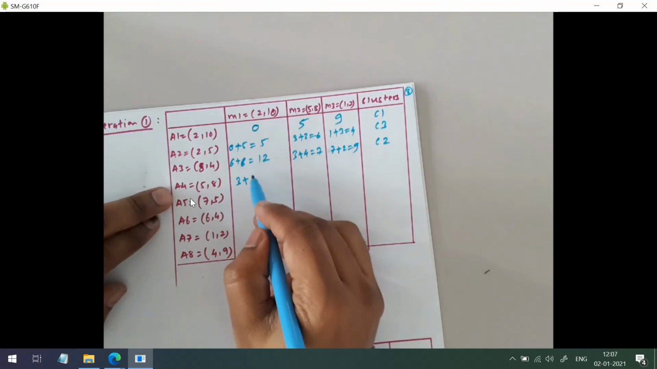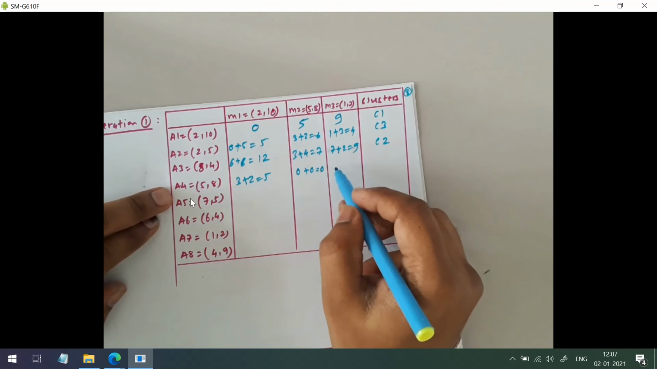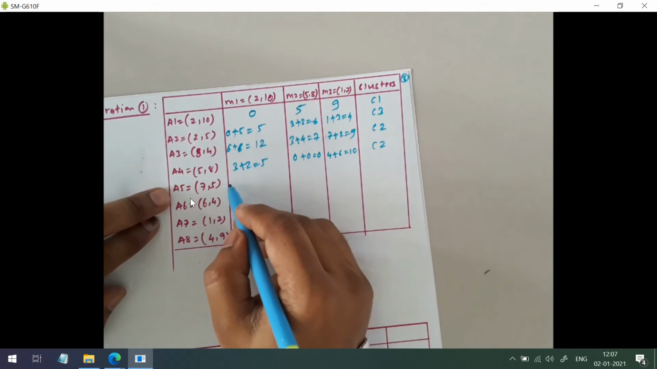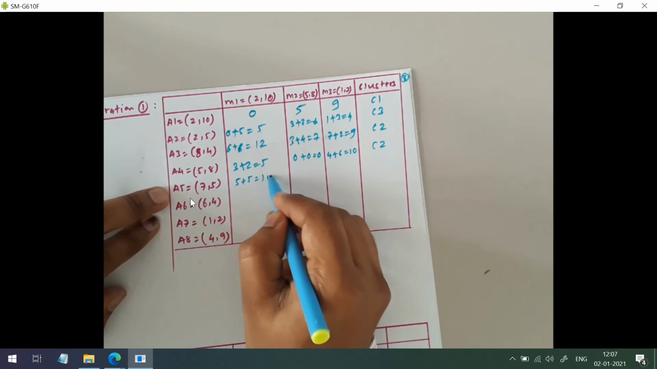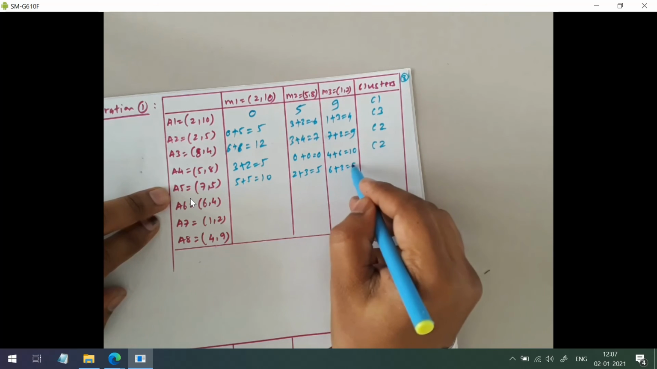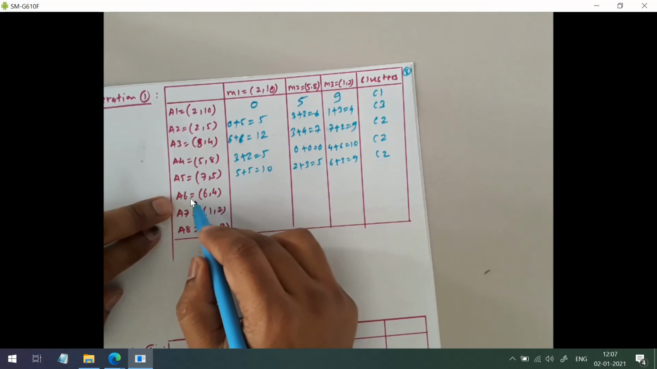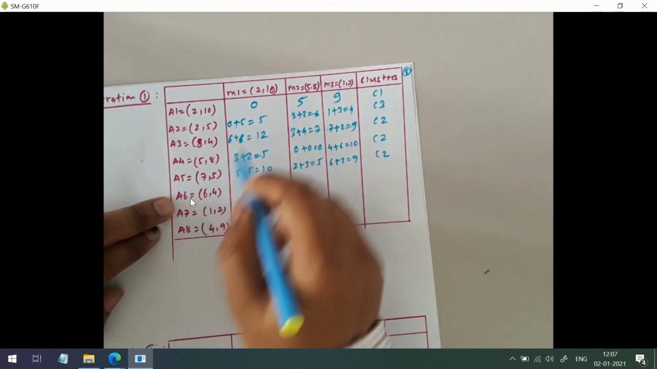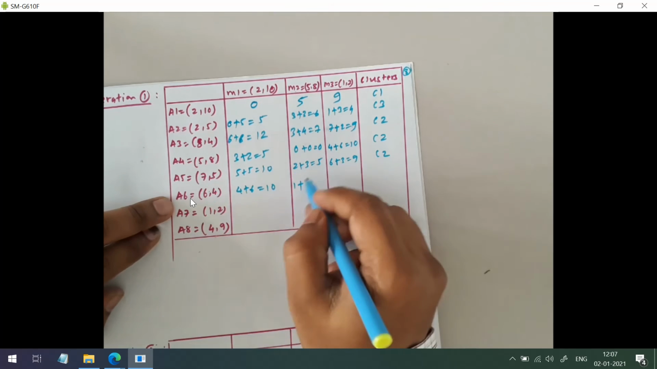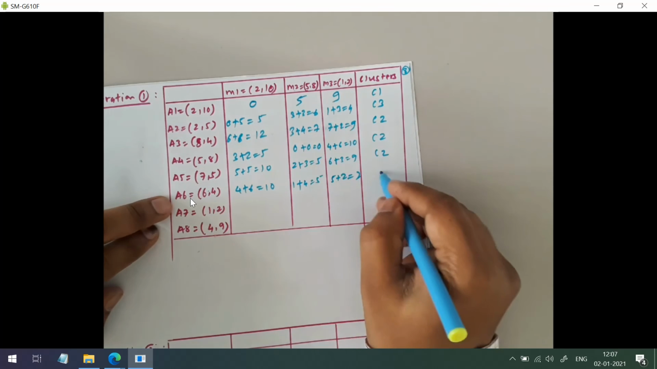Then 3 plus 2, that is 5, 0 plus 0 equals 0. Okay, and then 4 plus 6, that is 10. Okay, so C2. 5 plus 5 equals 10, 2 plus 3 equals 5, then 6 plus 3 equals 9. Okay, minimum distance is for cluster 2. Then A6, okay, x coordinate difference is 6 minus 2, that is 4, plus 6 equals 10, then 1 plus 4, 5, then 5 plus 2, that is 7. Minimum distance is for cluster 2.